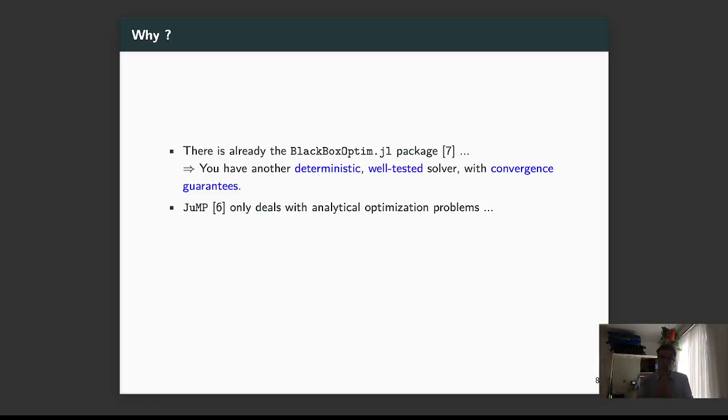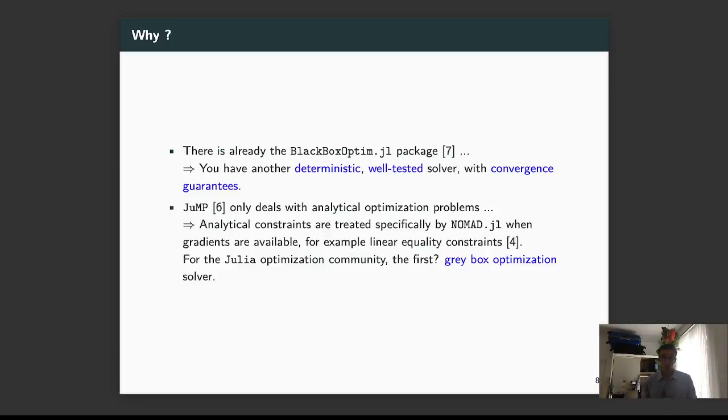The second thing that we want to do, we want to integrate it with JuMP. And you can tell me, well, but JuMP only deals with analytical optimization problems. That's true. But contrary to the Nomad C++ solver, when your constraints are general constraints as black box, we deal specifically with analytical constraints. The intuition behind it is that if you have gradients, you can use them to speed up the convergence. And for example, you can declare your linear equality relation between your input variables if they have them. And with this information, the solver will be able to solve it more efficiently than without.